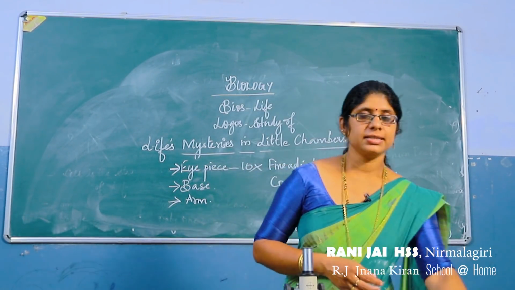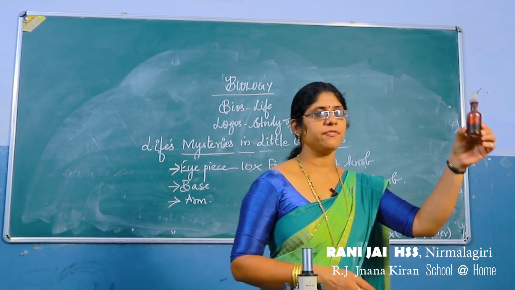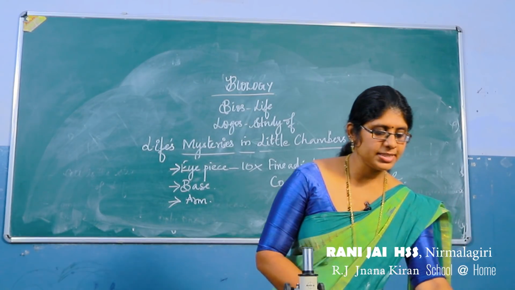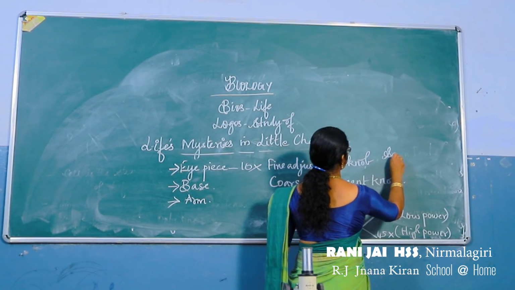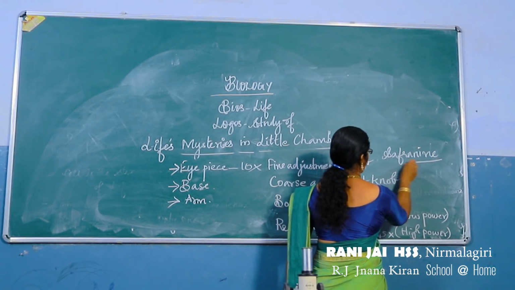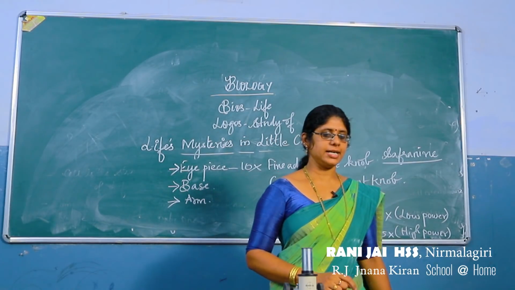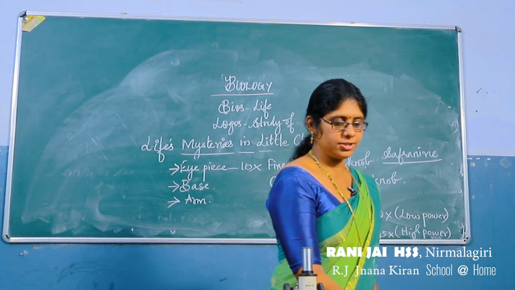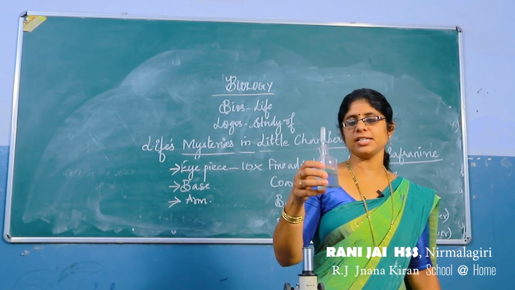The stain which we are using here is safranin stain. Why do we use safranin stain? Because the cells should be viewed clearly. And this is the glycerin, which we use to mount the specimen.